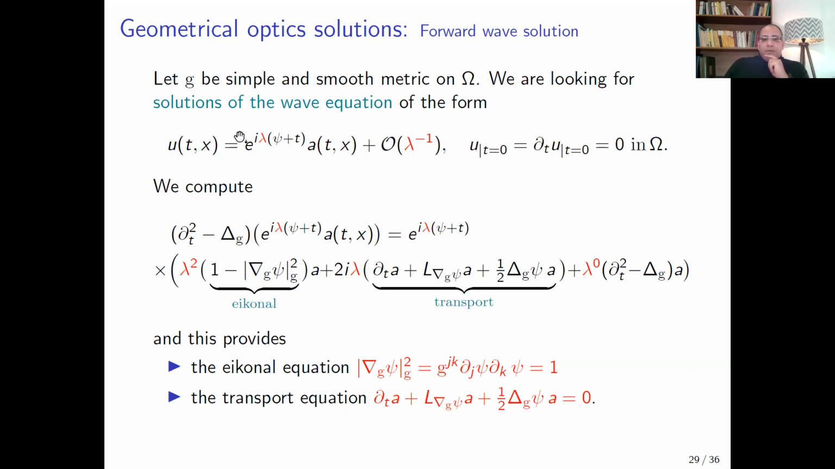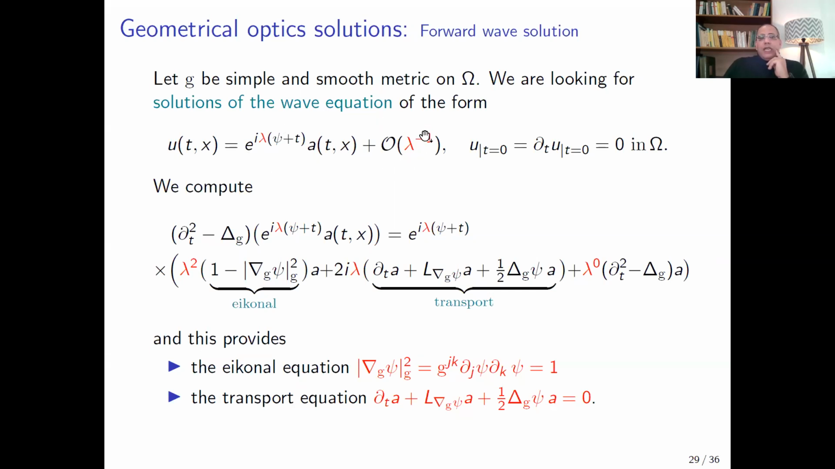If we consider g a simple metric in omega, we are looking for a solution to the wave equation of this form. So we need to construct some solution U, which equals the principal part and some error term. Lambda here is a large parameter, and the error term is small in L2 norm with respect to the large parameter lambda. A is the amplitude and psi is the phase function.